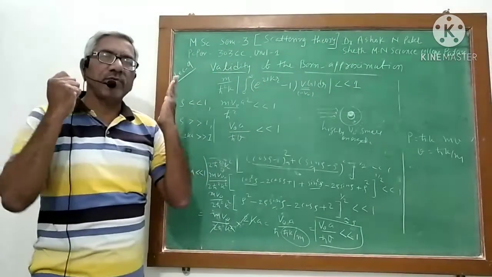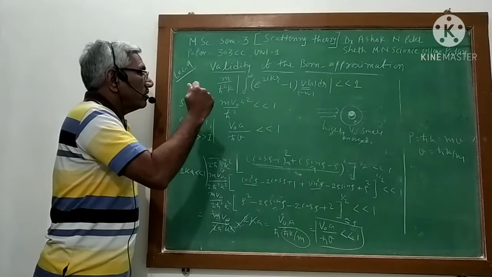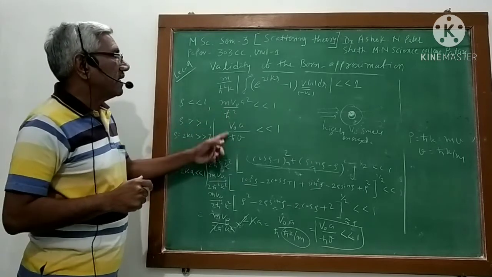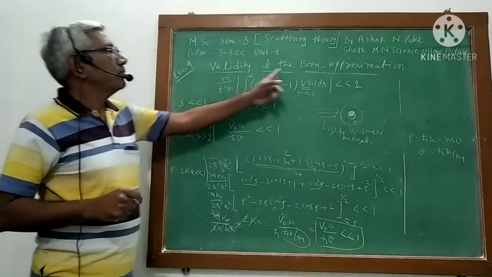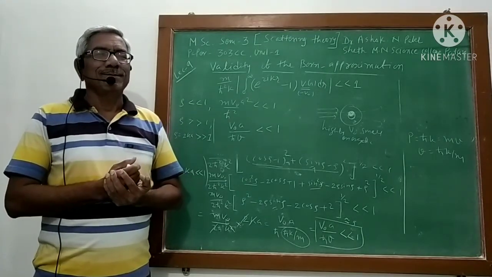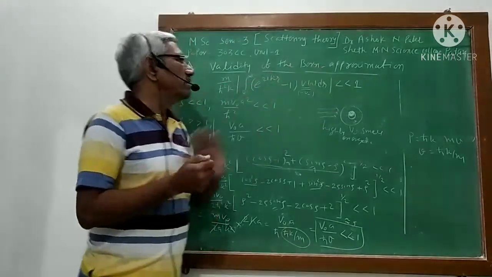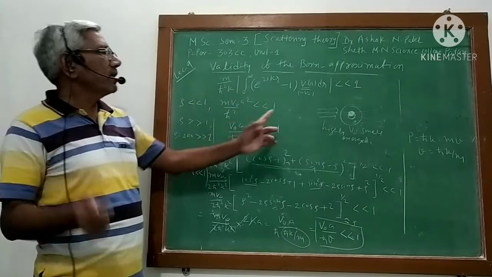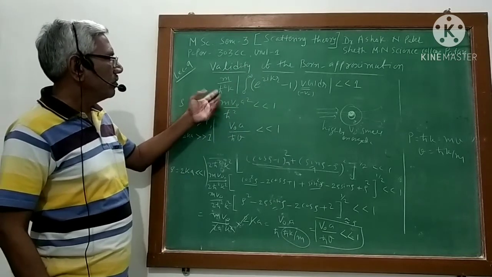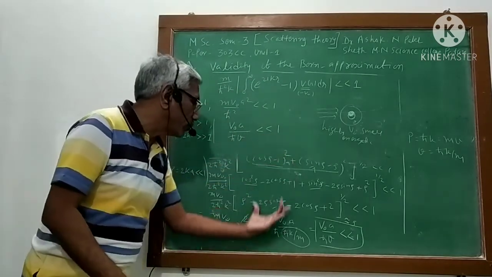So in case of a square potential, if you want to use the Born approximation, then my problem should satisfy this and this condition. If it satisfies this, then we can use the Born approximation for the solution of the square potential. Isn't it? It's very simple. I have done nothing. I have just used this condition. Starting from that first square potential, it is minus v0. Since it is constant, I have taken it outside. Okay, and then I integrated it, and with very simple mathematics I come to this.